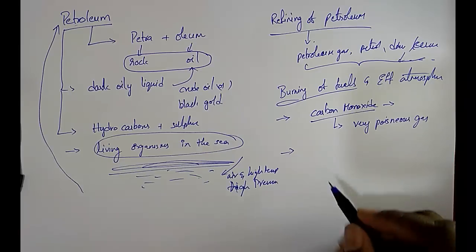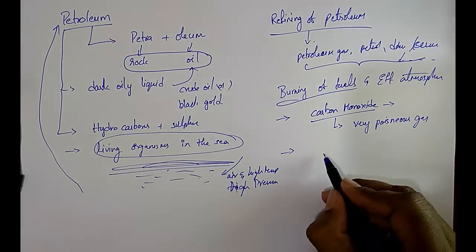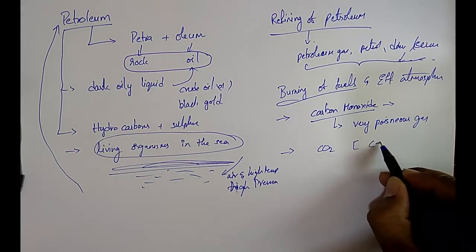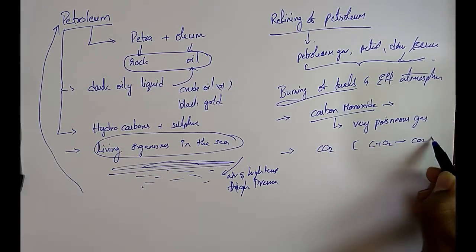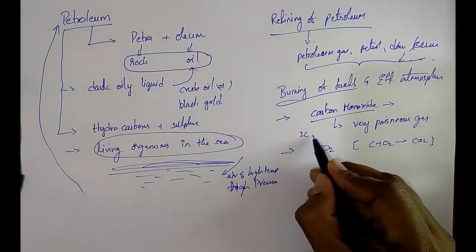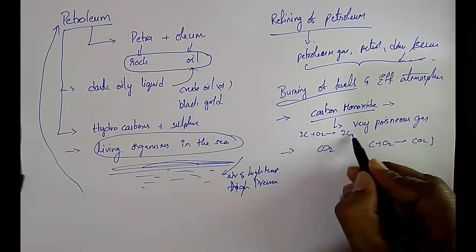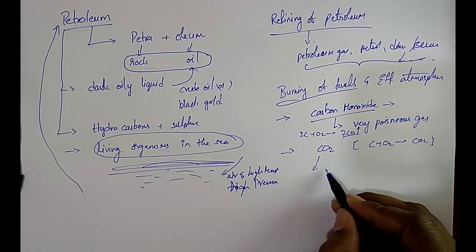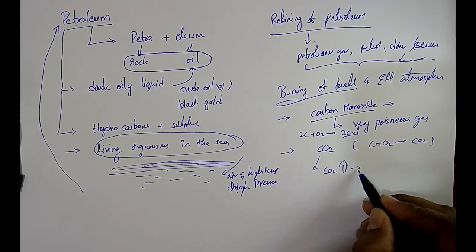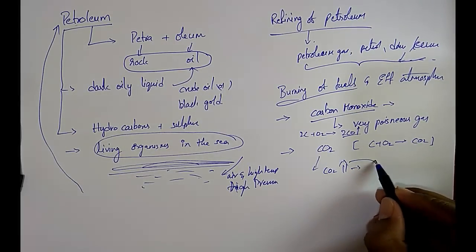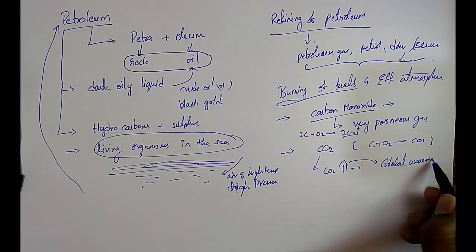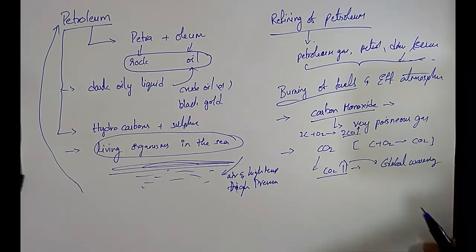The combustion of most fuels releases carbon dioxide. That is, C plus O2 gives CO2. And 2C plus O2 gives 2CO, carbon monoxide. If the CO2 increases in the atmosphere, then it causes global warming. Very, very important one.